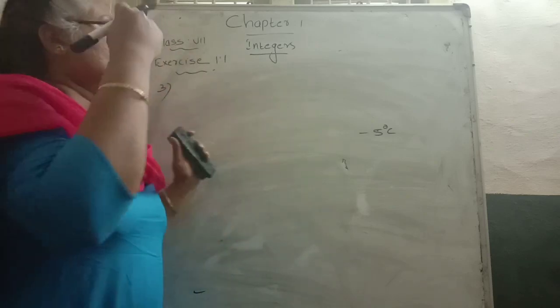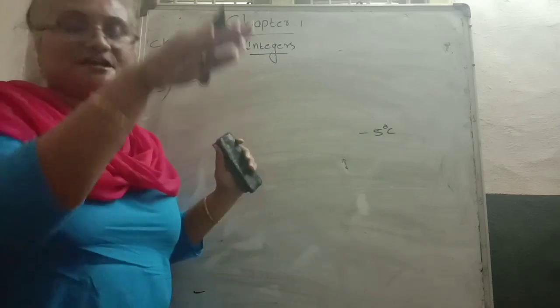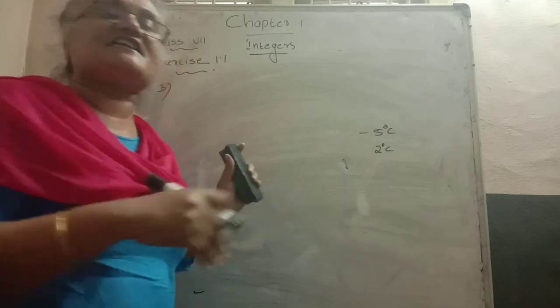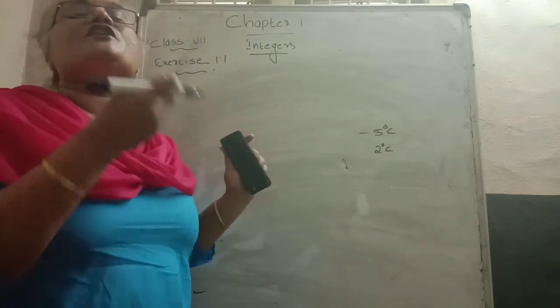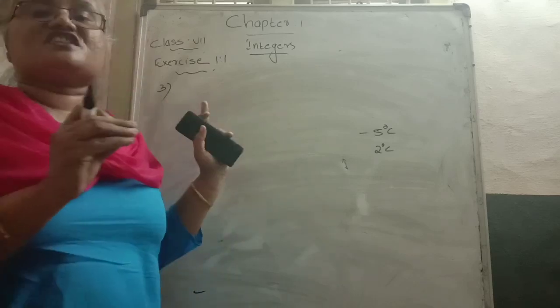And the next day, what happened? The temperature dropped by 2 degrees Celsius. What is the temperature on Tuesday? This is the first part of the third question they are asking.